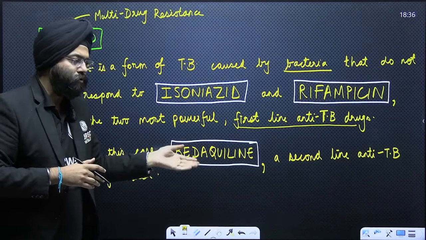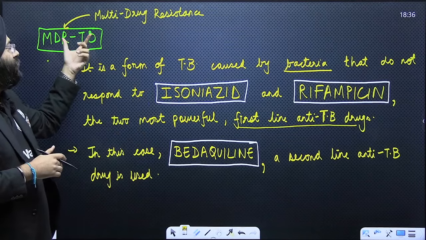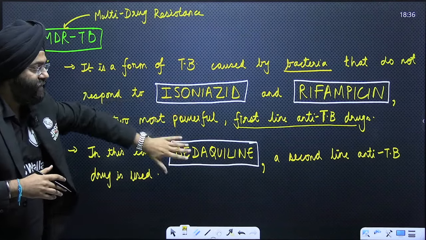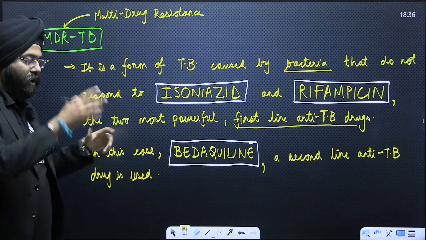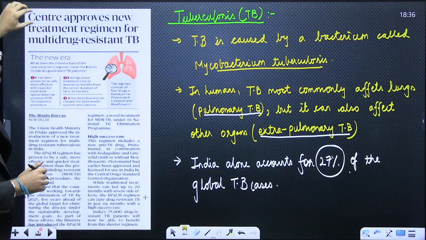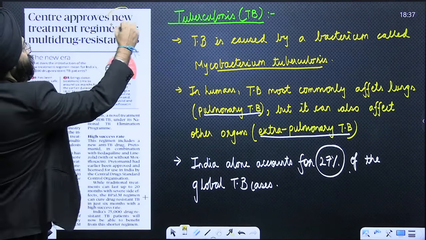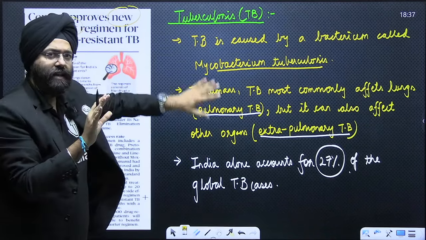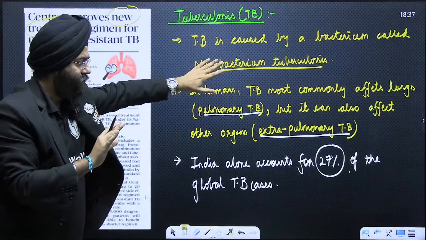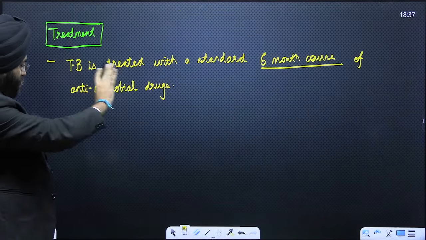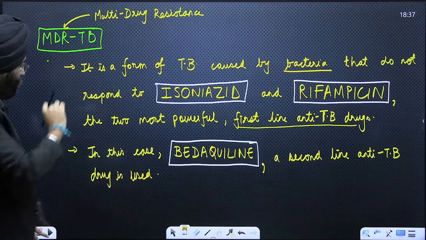Now, this helps to resolve the issue of multi-drug resistance. Now, we know this is the basic concept, right? Now, coming back to the article, it says that the Centre approves a new treatment. This is the basics you have understood: what is TB, pulmonary, extrapulmonary, the burden on India, what is the treatment, what is multi-drug resistance.